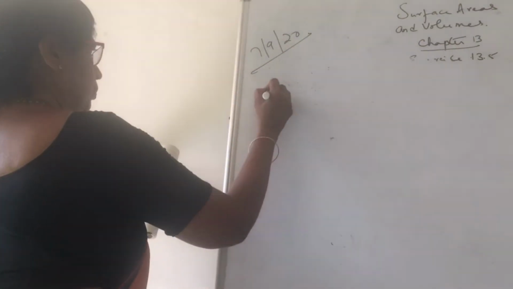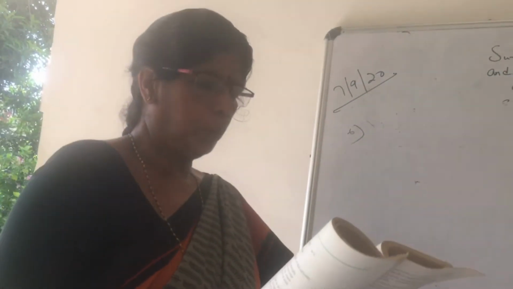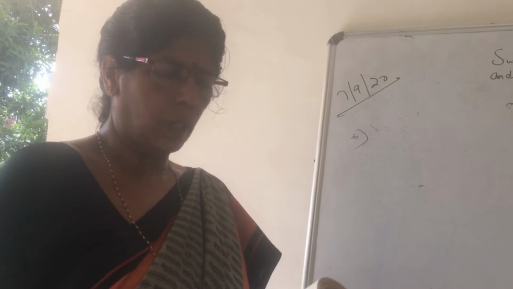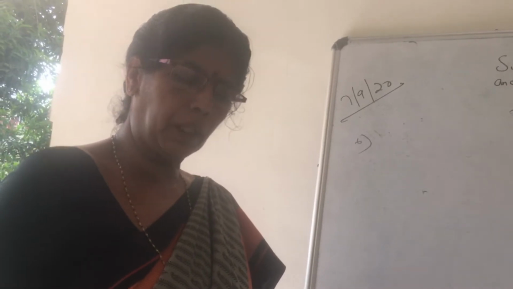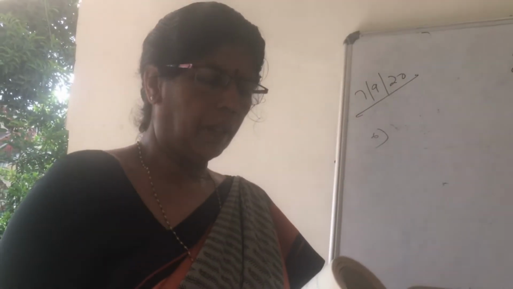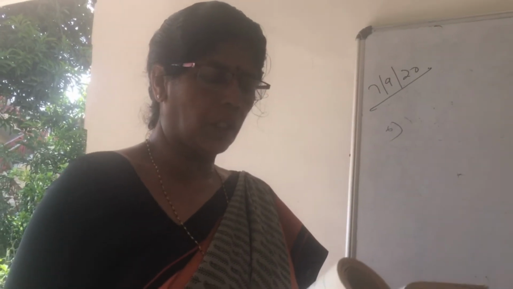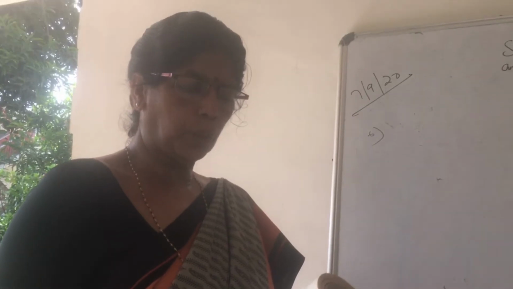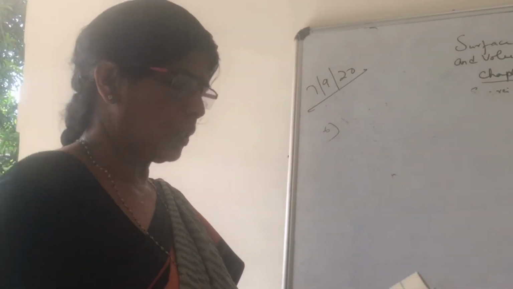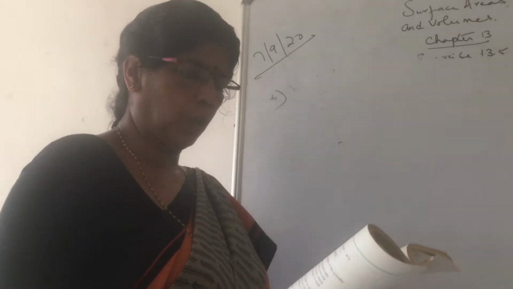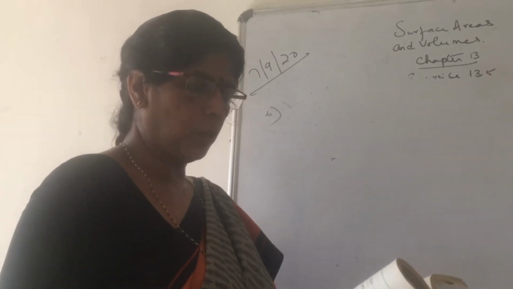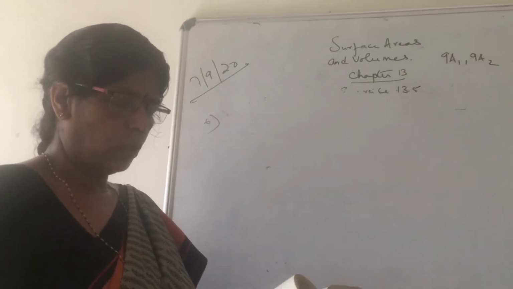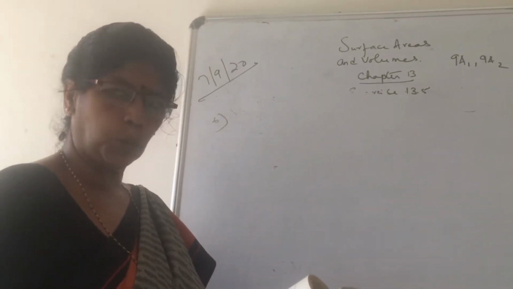Sixth sum. A village having a population of 4,000 requires 150 liters of water per head per day. And the tank measurements are 20 meters by 15 by 6. For how many days will the water in the tank last? What is the village population, girls? 4,000. One person uses how much water per day? 150 liters. So 4,000 people will use how much water?